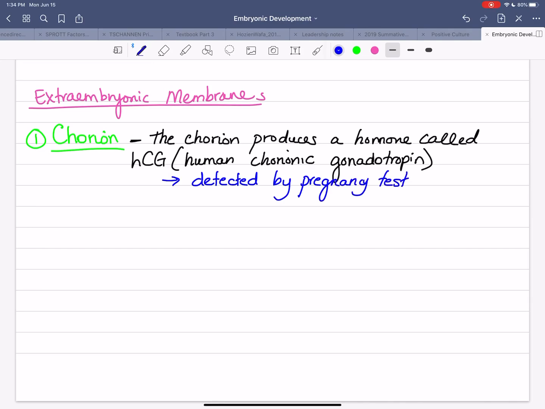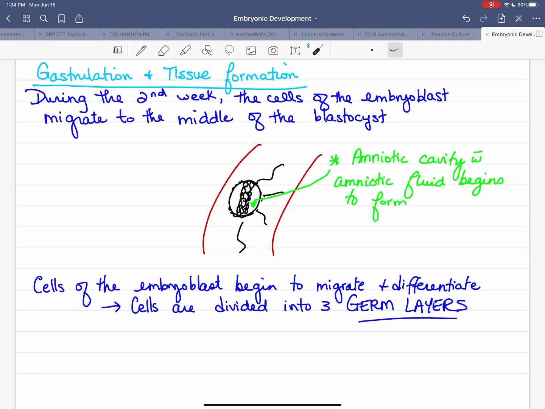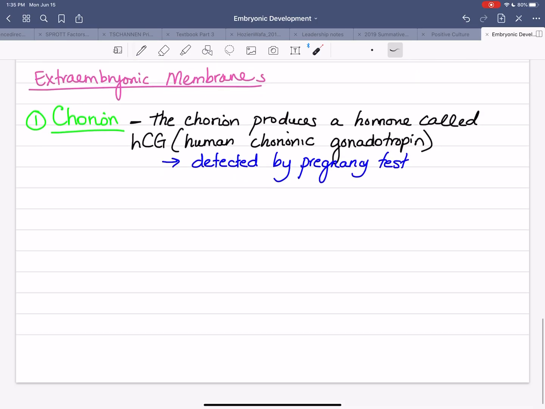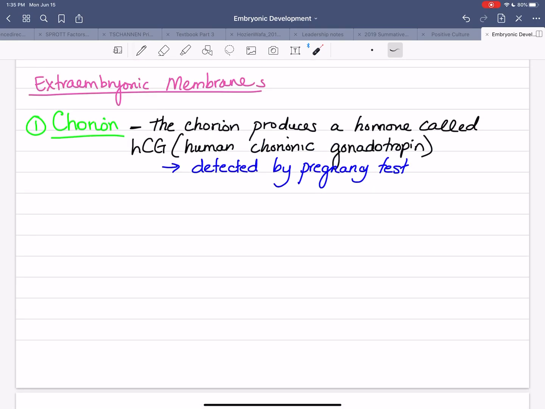And so I want you to think about that: you would not have HCG circulating in your system whatsoever unless you had an embryo that had implanted itself in your uterus and it started to grow a chorion. Unless we're getting these, we're not going to have HCG. So you can't have a false positive. If your pregnancy test turns out positive, you have an embryo implanted in your uterus, okay? And what is the point of having HCG?